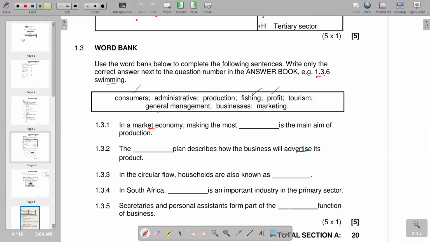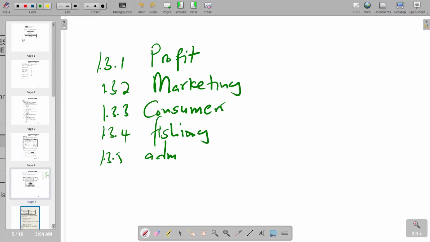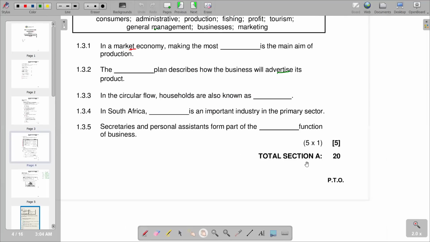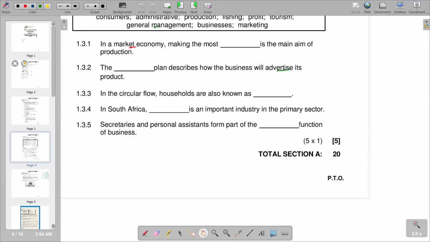Secretary's business. But it falls under administrative. Remember, administrative function. So 1.3.5, we are saying administrative. So this is what we have on the first part of our question. What is our question one of this question paper? So remember on this question one, our total marks we have got 20 marks. So very important to take notes. We have 20 marks consisting our question one.